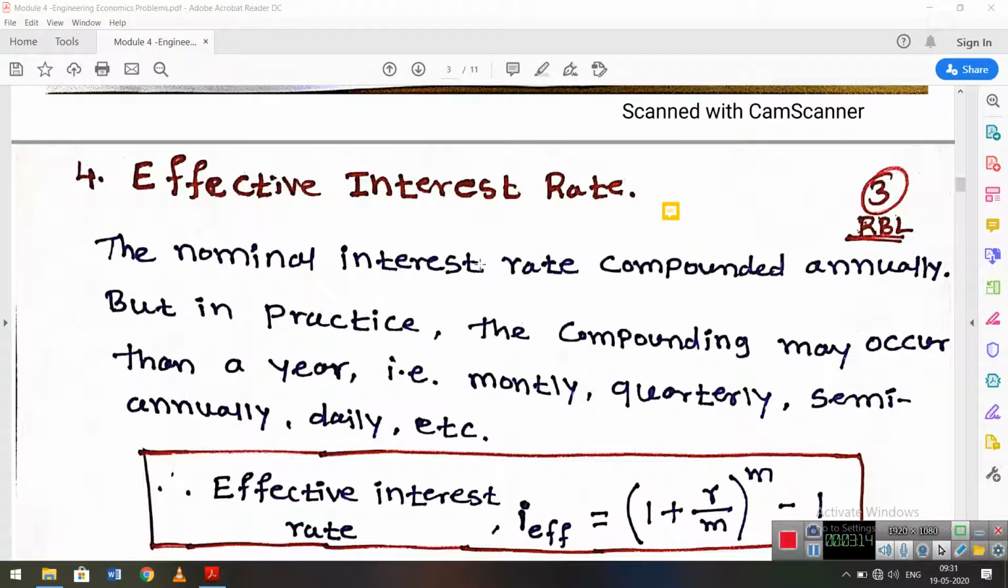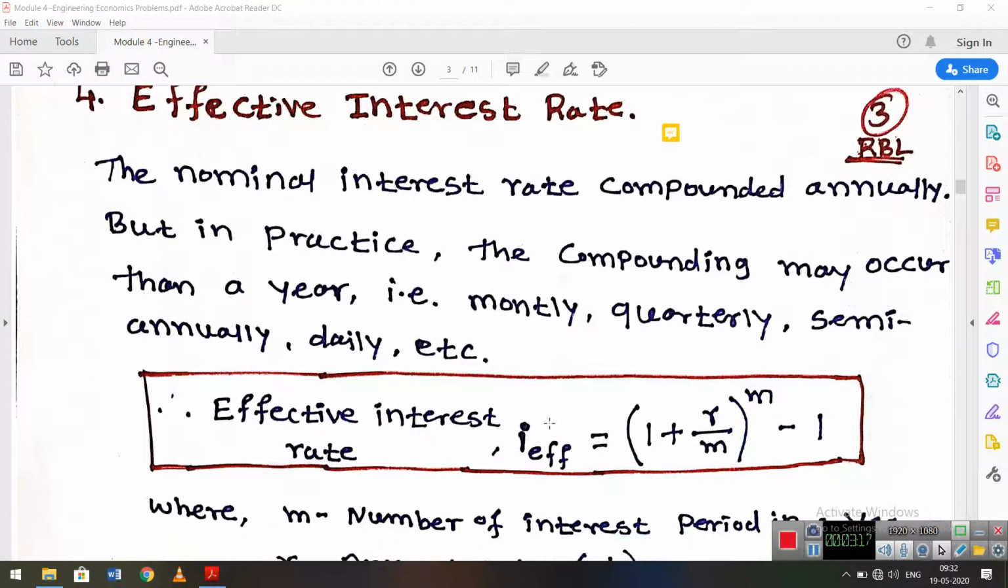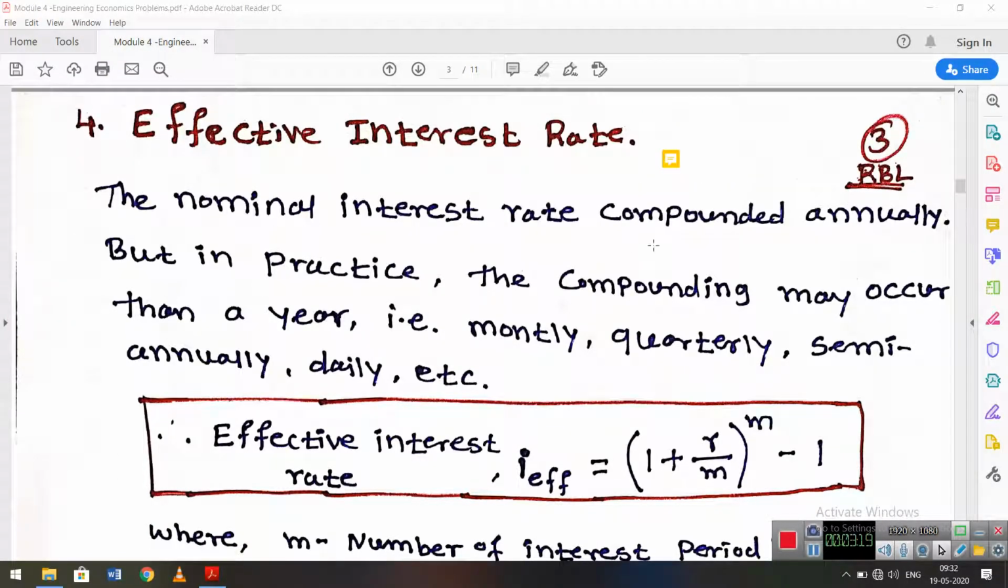Next, effective interest we discuss. The nominal interest rate is compounded annually, but in practice the compounding may occur several times in a year. The interest compounding may occur monthly, quarterly, semi-annually, daily.